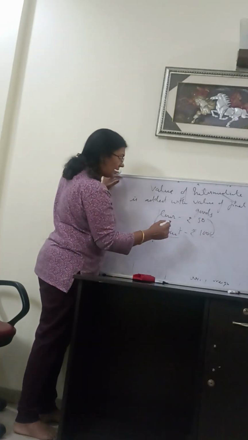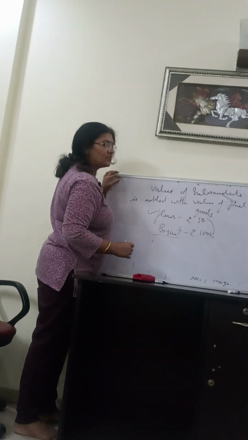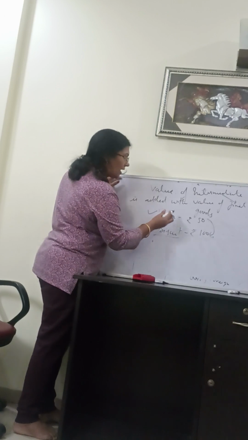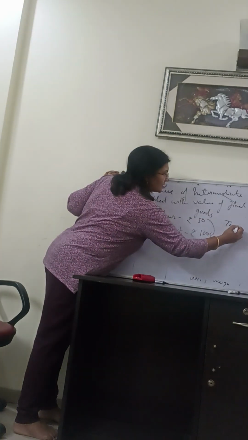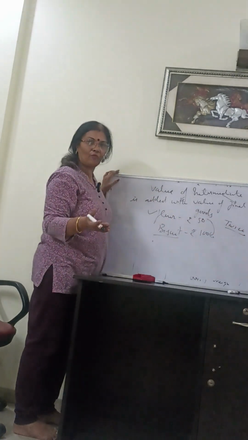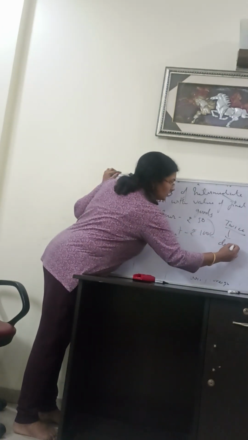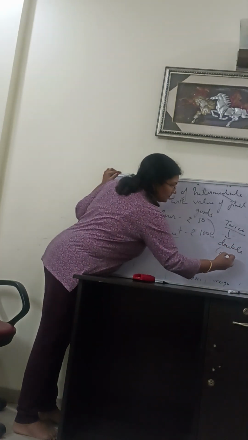If I add the value of flour and the value of biscuit both in the estimation of national income, then the value of flour is added twice. It is known as the problem of double counting.